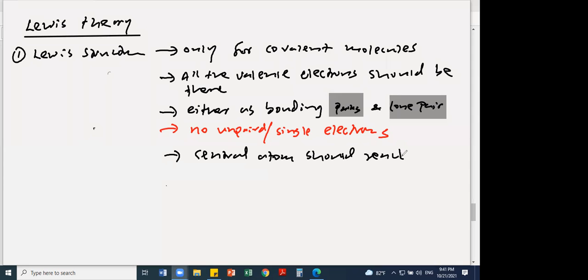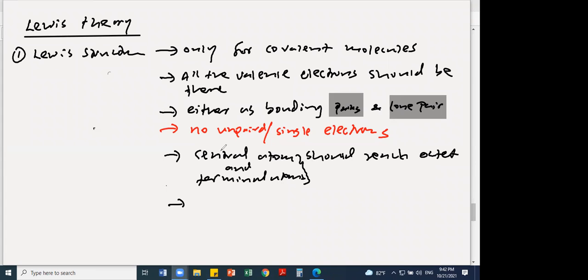But sometimes an expanded octet is also possible. Mostly the central atom should reach the octet. That means not only the central atom, you have to make all the atoms reach octet, central atom and terminal atoms as well. That is the most stable Lewis structure: central atoms and terminal atoms should reach octet.